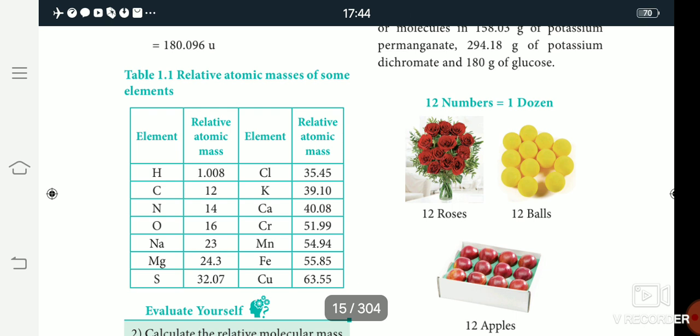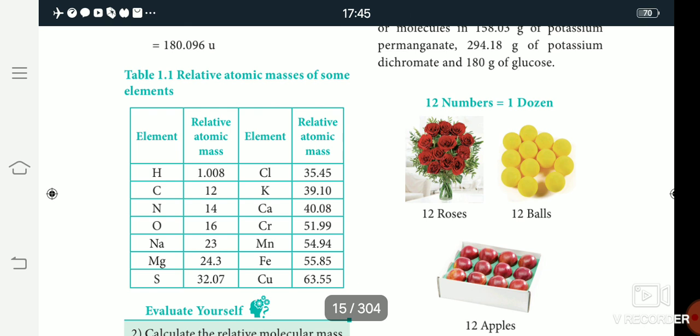So the relative atomic mass of hydrogen is 1, carbon is 12, nitrogen 14, oxygen 16, sodium 23, magnesium 24, sulfur 32, chlorine 35, potassium 39, calcium 40, chromium 51. So in this table the relative atomic mass is in increasing order of the elements. All of you study the elements and their relative atomic mass.